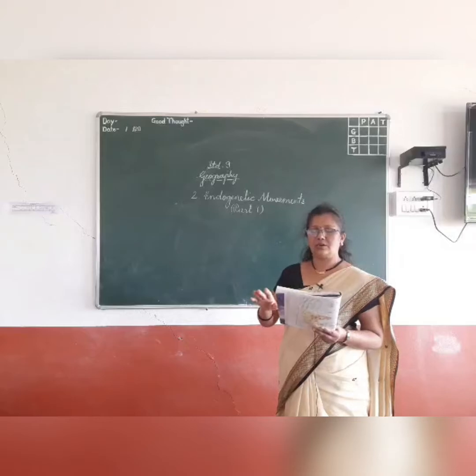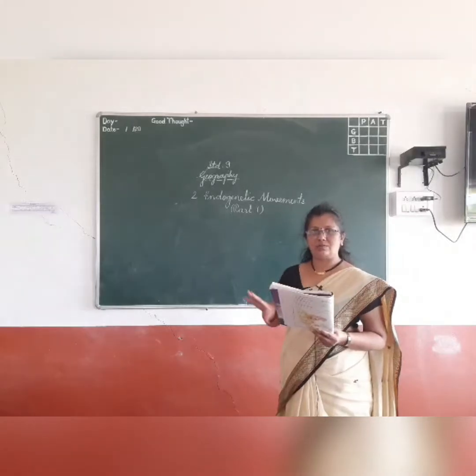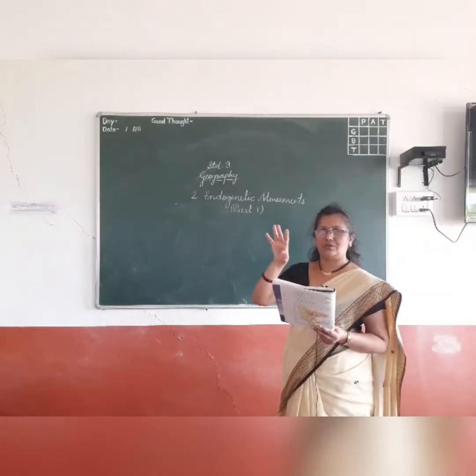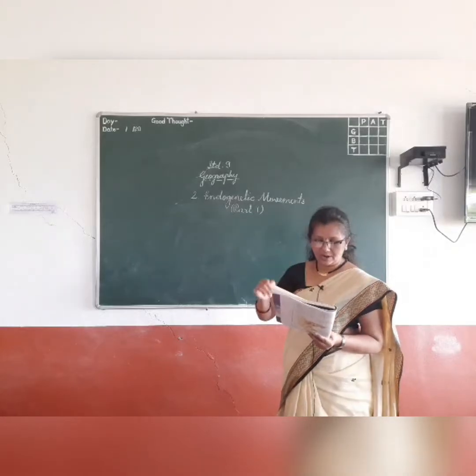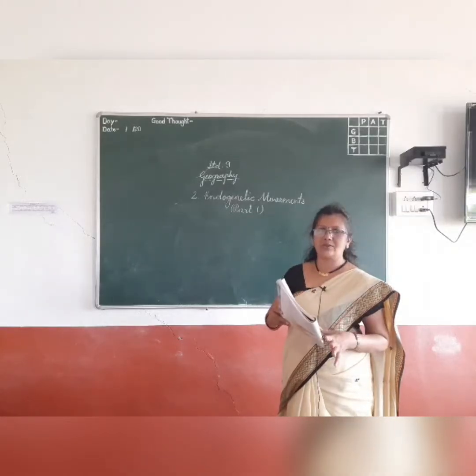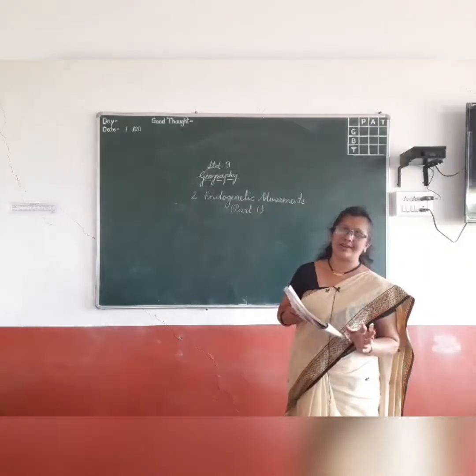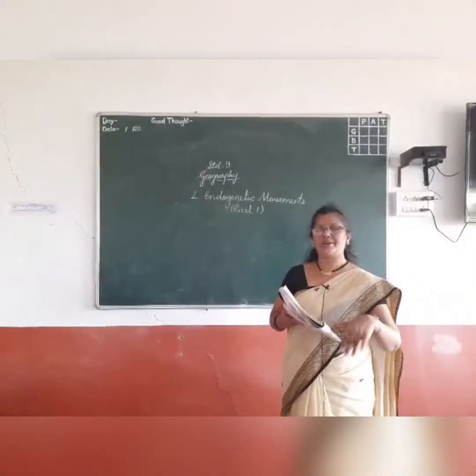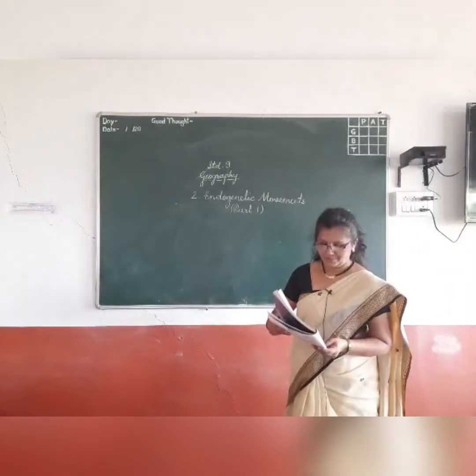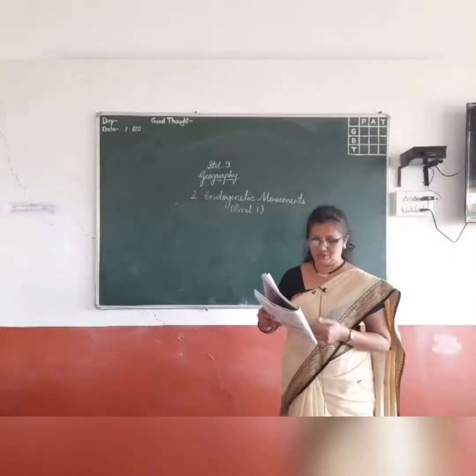Now inside the earth, you know how the earth is formed, and whenever some things happen inside, the upper layer is affected on a large scale. It might be an earthquake or it might be a volcano.